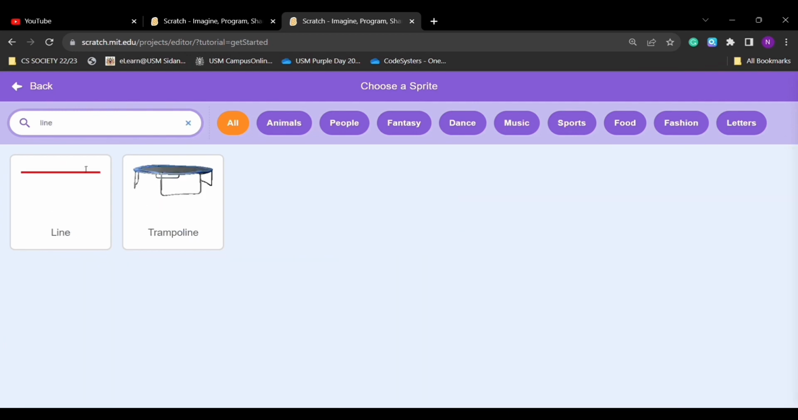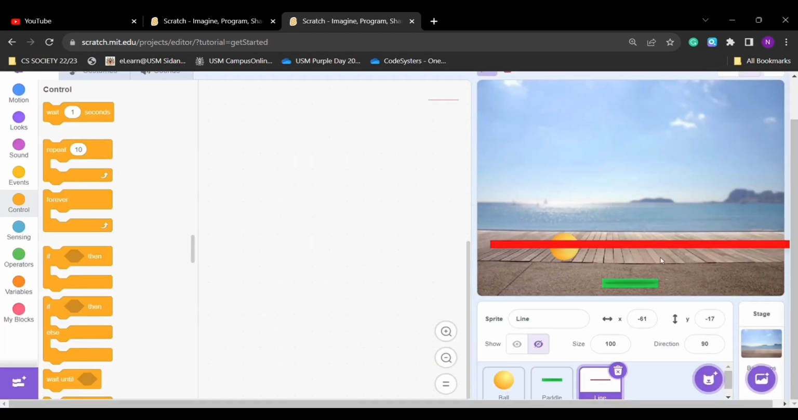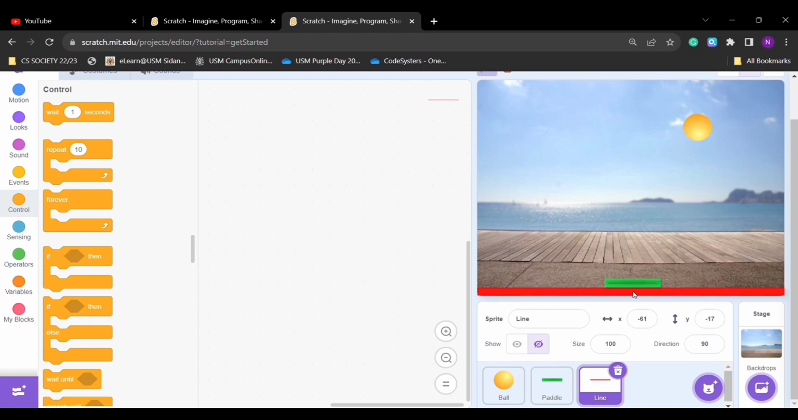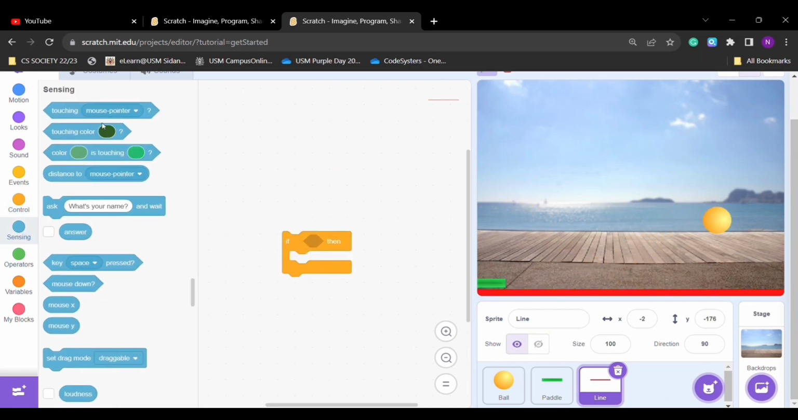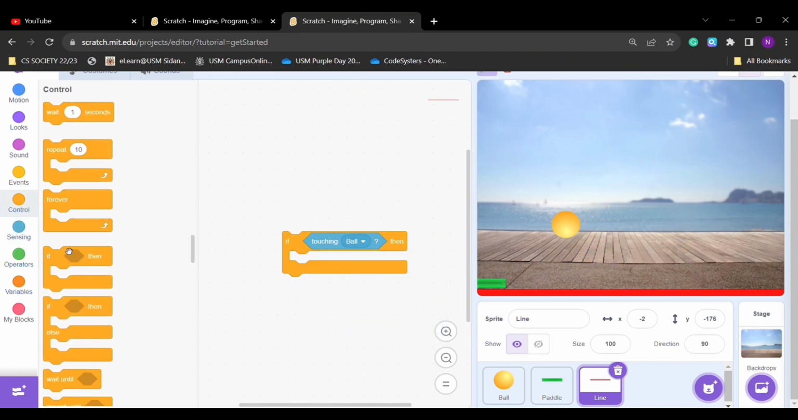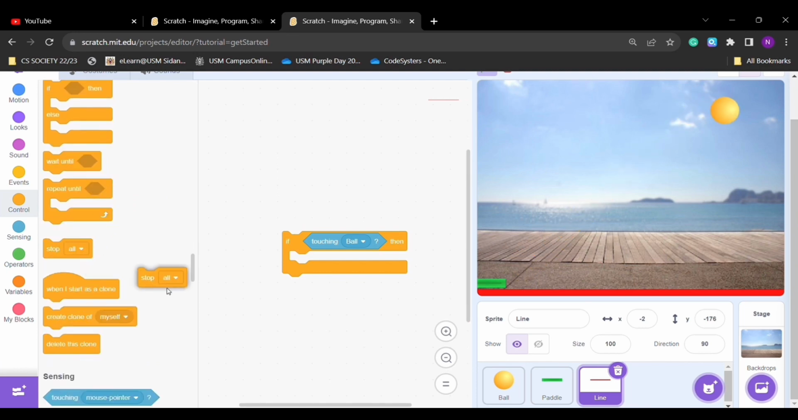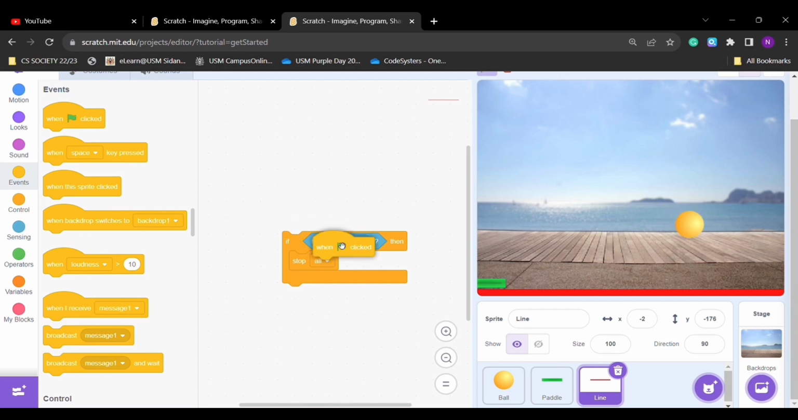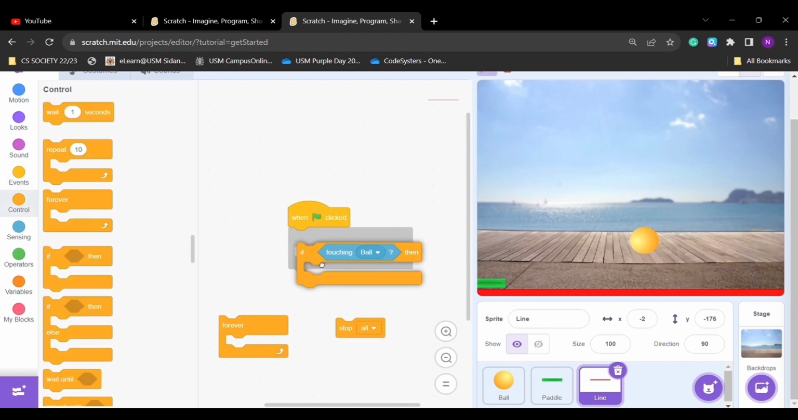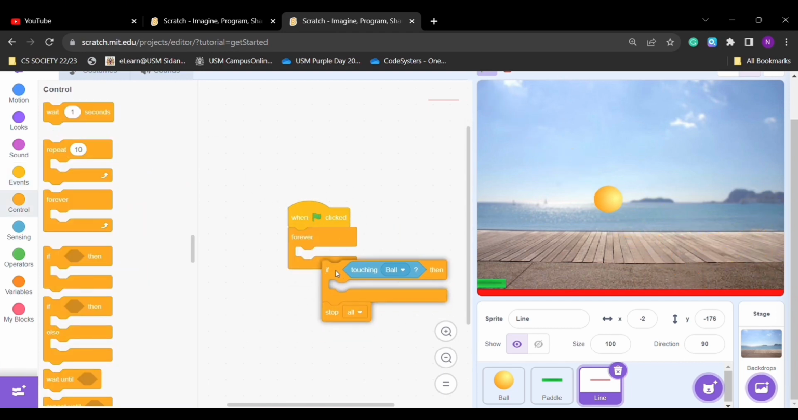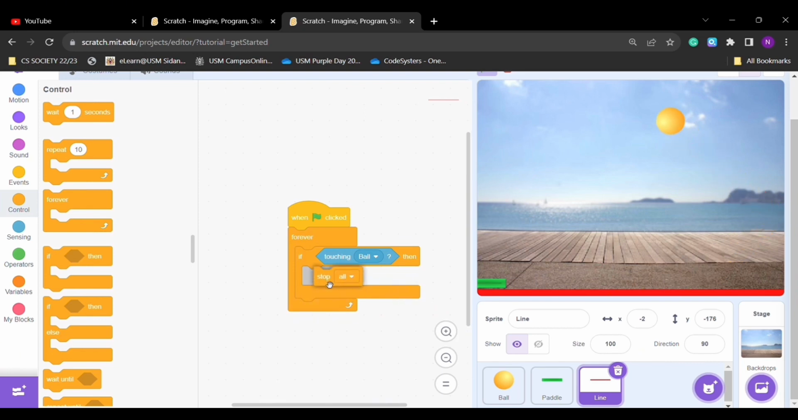Click on the line and place it at the bottom. Now, drag the if block and insert the touching block from the sensing section as a condition. Change the object to the ball. To make the game end whenever the line touches the ball, drag the stop all block inside the if block. As usual, never forget our forever and when flag clicked blocks. Now, let's see how it works.